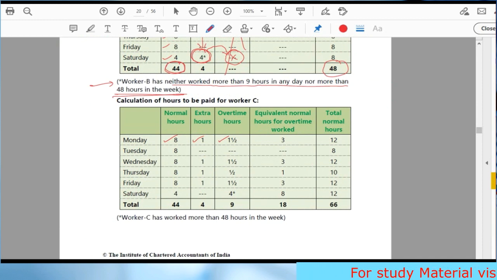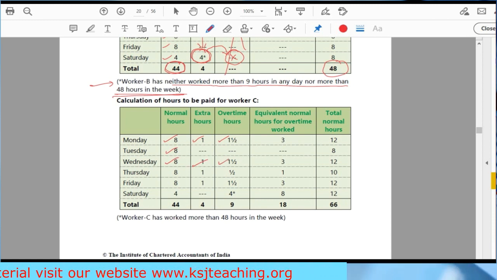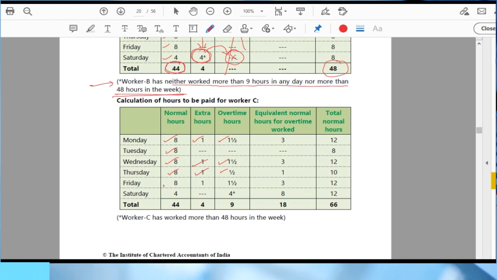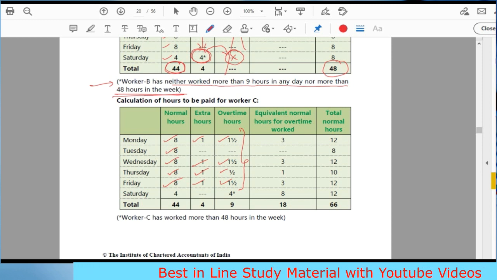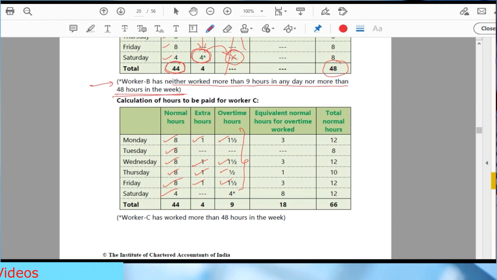Similarly, Tuesday 8 hours, Wednesday again 10.5 hours, right? On Thursday he is working for 9.5 hours, right? Again 10.5 hours, that's fine. On Saturday, till this point he is working as if A is working, in the same way. Now on Saturday he is working for 8 hours, right? Out of this, 4 is the normal. 4 is normal hours.